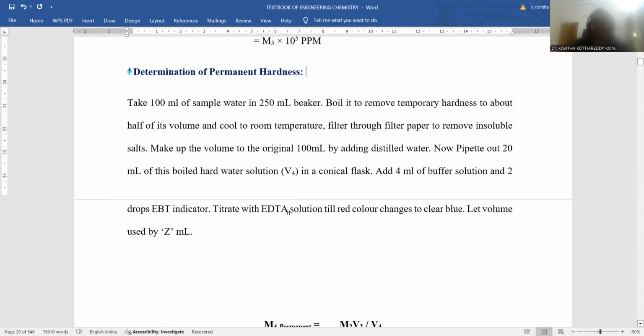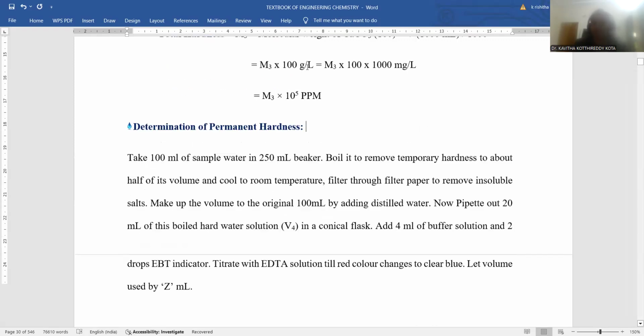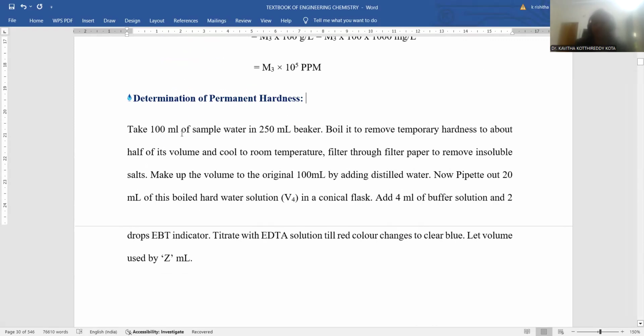Now it is turn to calculate the permanent hardness by volumetric analysis, EDTA complexometry. For that purpose, 100 ml of sample water was taken. The same sample you used for total hardness was taken again into a 250 ml beaker. Into the 250 ml beaker, 100 ml sample water was taken. Boil it to remove the temporary hardness.